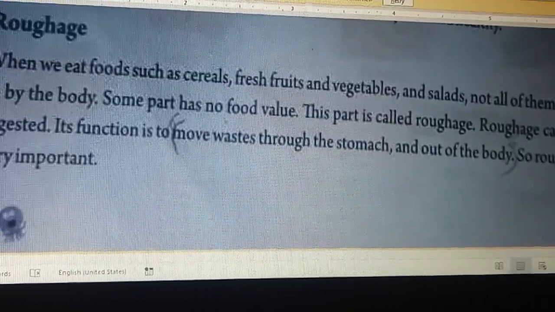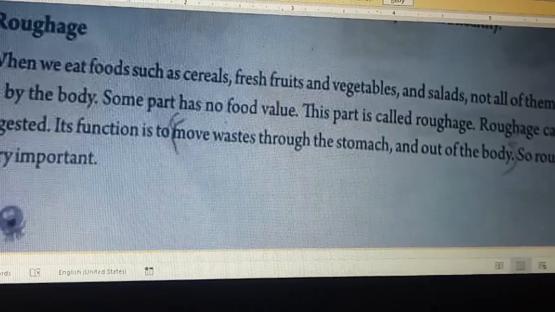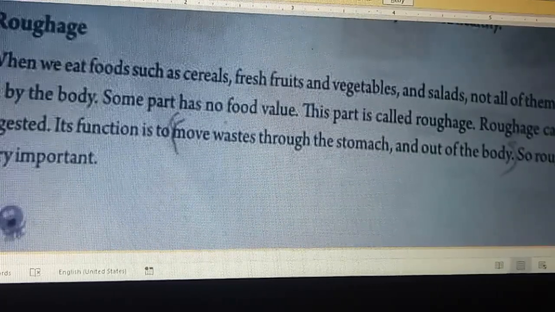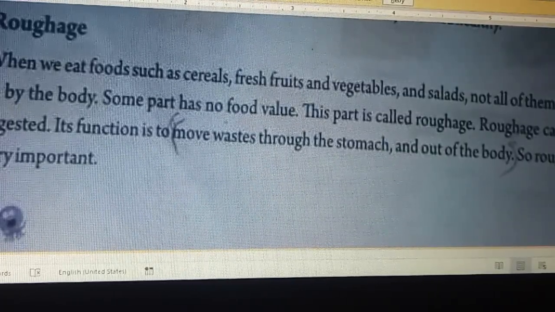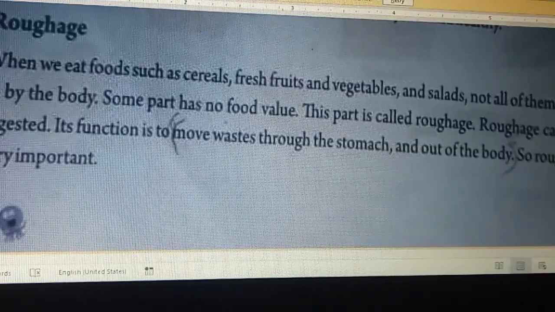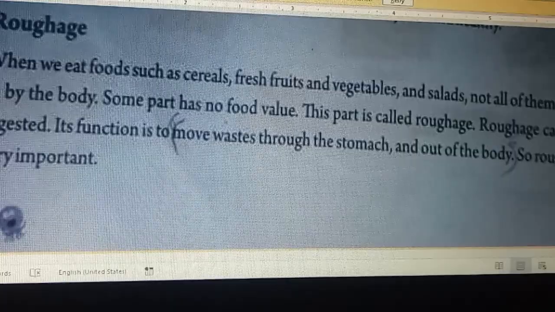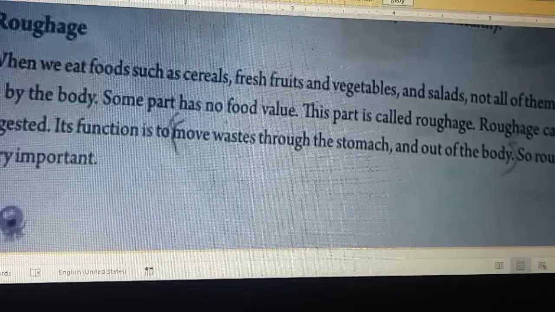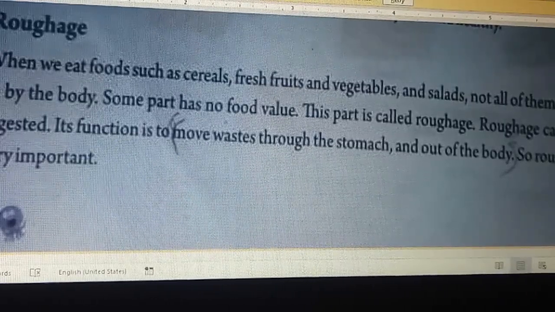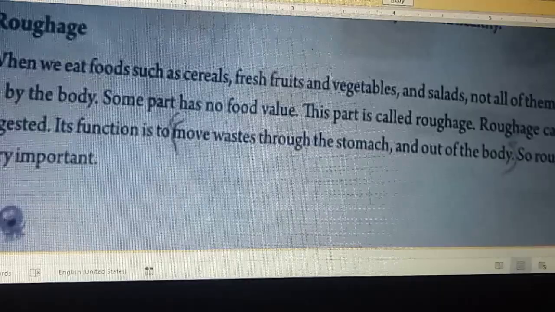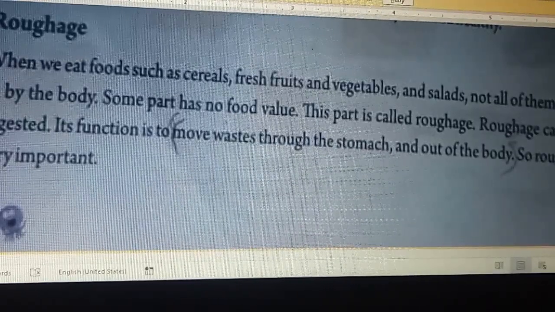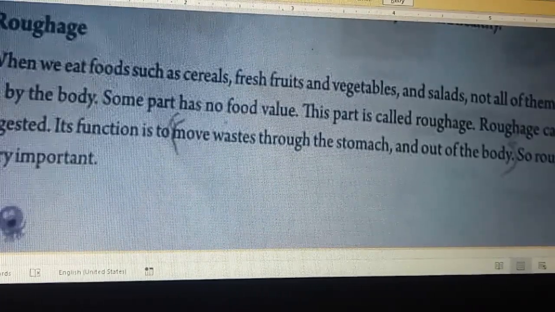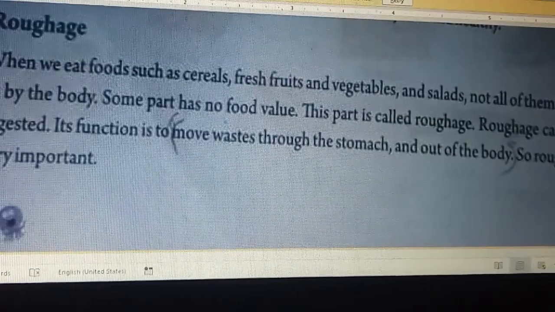When we take in this food that has no nutritious value, what happens? This food helps to clear out the waste which lies in the stomach, in the pipeline, and helps to push it out and flush it. So this roughage helps the waste things inside the stomach to go out from our body. So the roughage is important in our life.